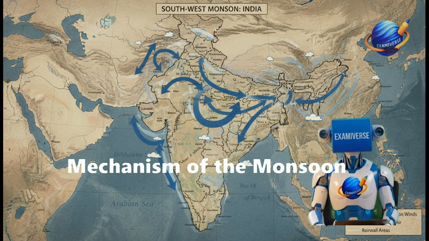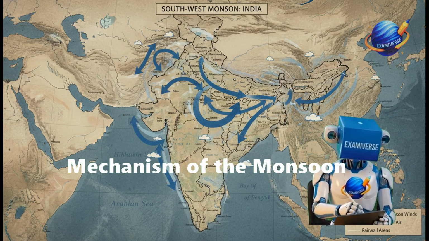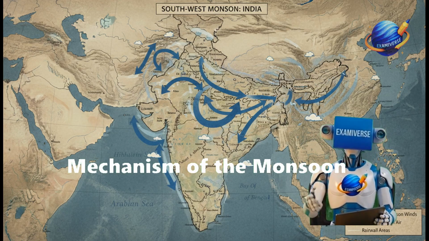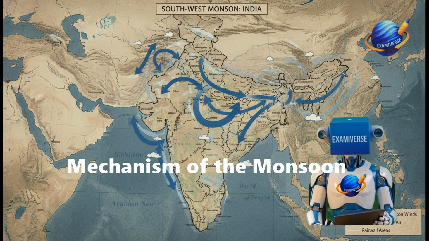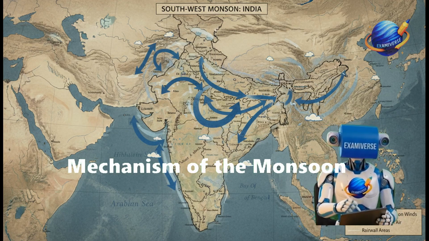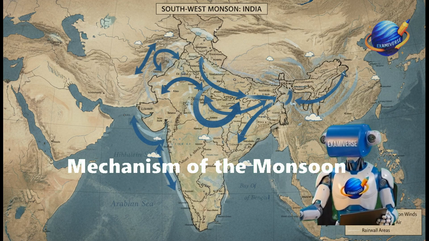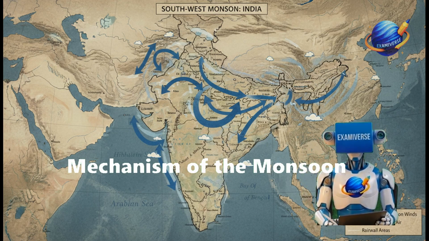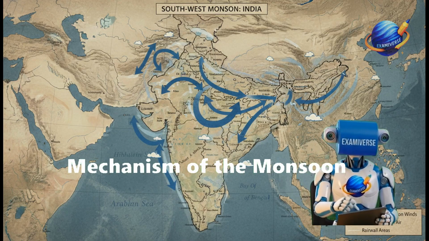You must note that the onset of the monsoon is sudden and explosive, often referred to as the burst of the monsoon. As these winds travel inland, they lose moisture, leading to a gradual decrease in rainfall as they move from the coast towards the interior regions of the Indian peninsula.